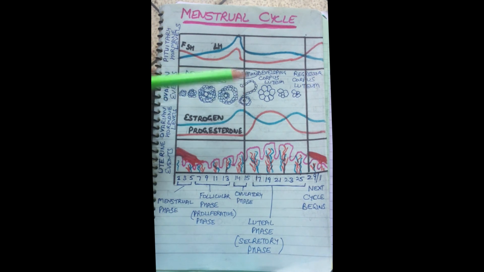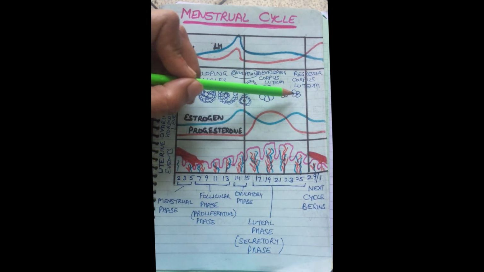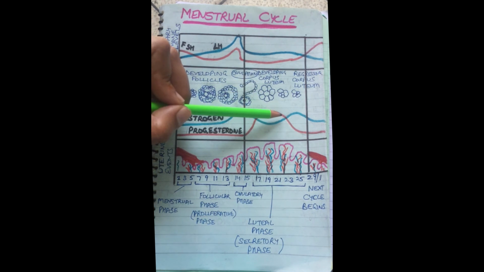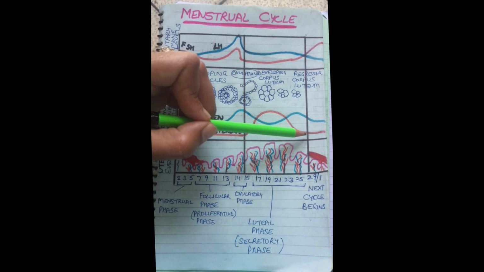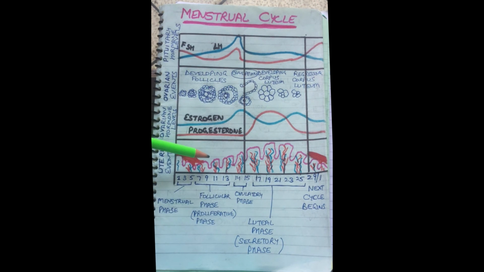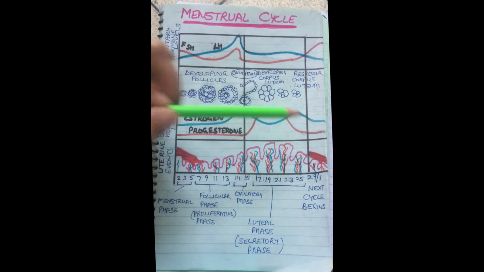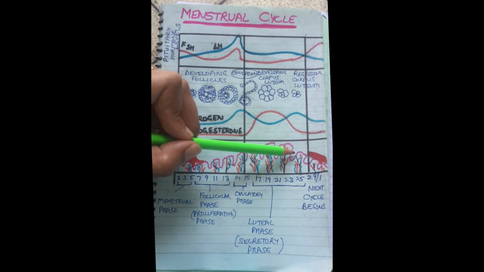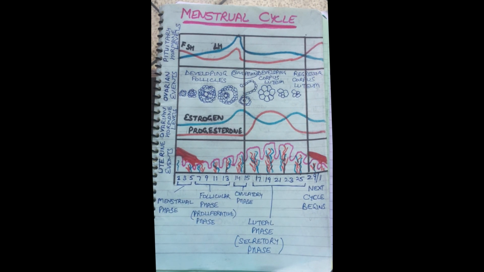Now what if the released ovum is not fertilized? If the released ovum is not fertilized, then the corpus luteum regresses, it degenerates, and simultaneously the level of progesterone also comes down. Now as I told you, progesterone is maintaining the endometrium wall. When the levels of progesterone come down in the blood, the endometrium wall also breaks down.